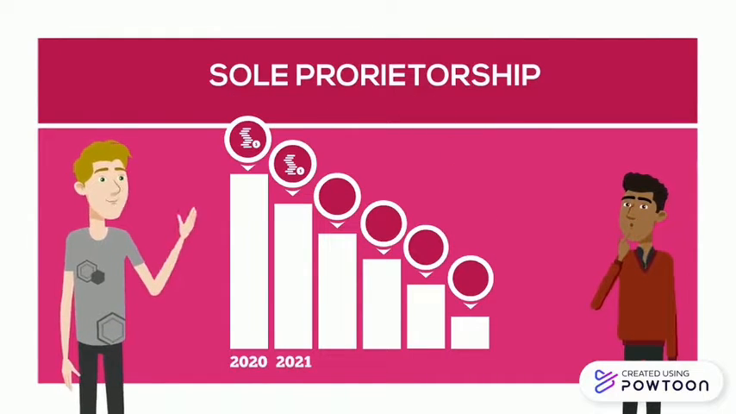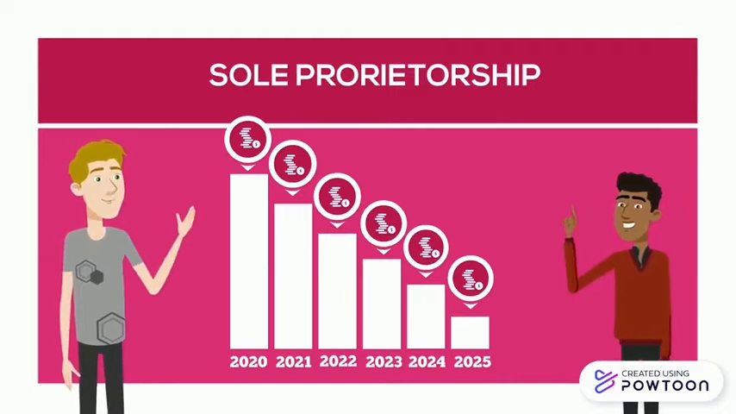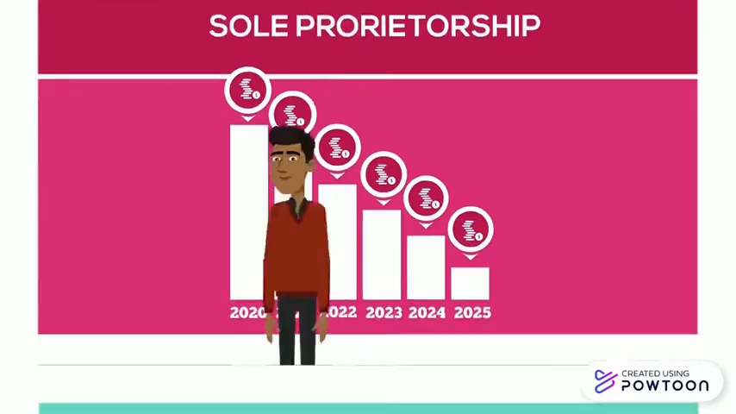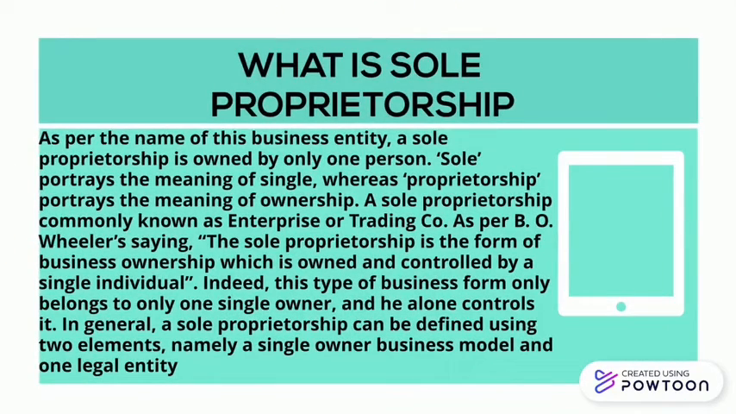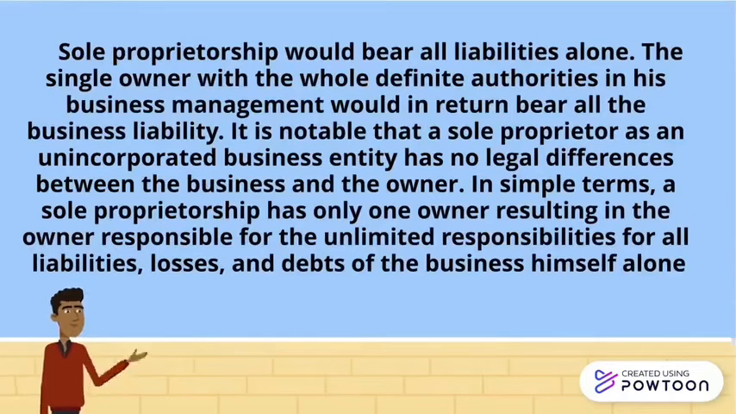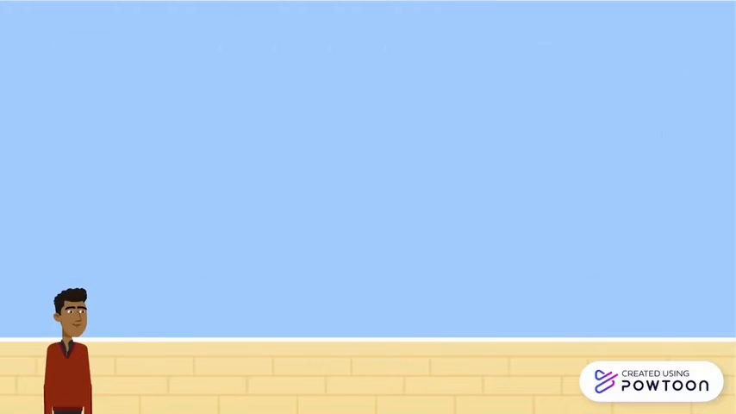For the formation, no filing is required, except for certain businesses required to be registered under the Registration of Business Act 1956. Common features are low formation cost, and personal liability: the owner has unlimited liability. Continuance of business: the business ends on the date of termination. The sole proprietor will bear all liabilities alone. The single owner has well-defined authority in his business management and in return bears all the business liabilities, with unlimited responsibility for all liabilities, losses and debts.